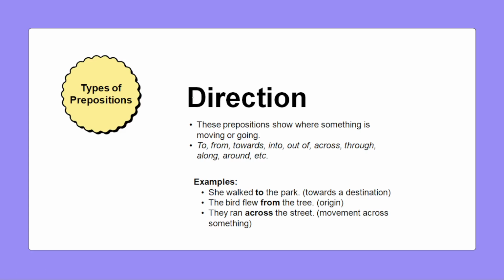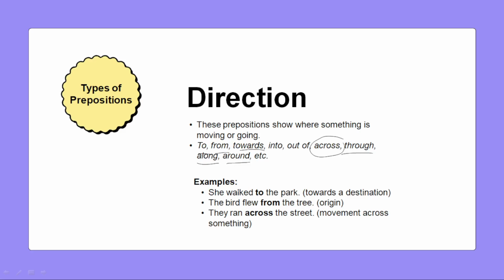Also, prepositions are there for direction. For example, if you're going somewhere on a trip, you will see a map and plan accordingly. You will see to, from and towards, and what all you have to go through and across, all the particular places what are there, along the road what is there, around the place what is there. Yes, so all these words which show you the direction are called prepositions only.